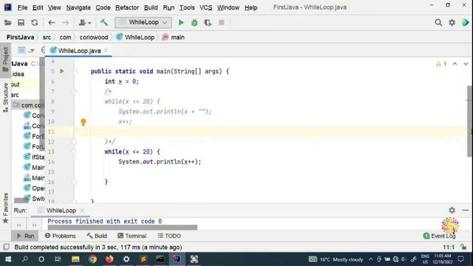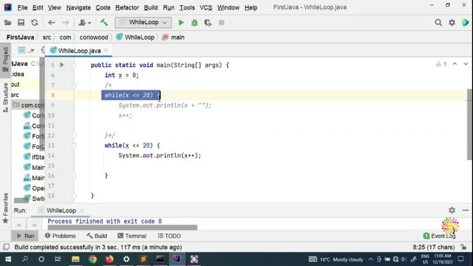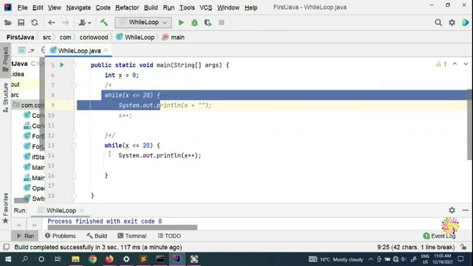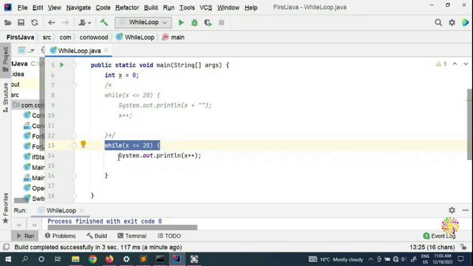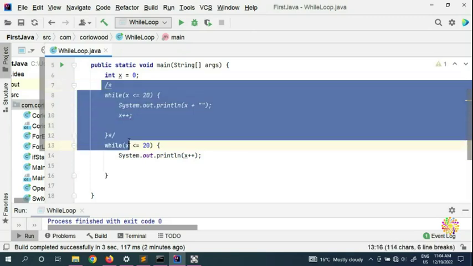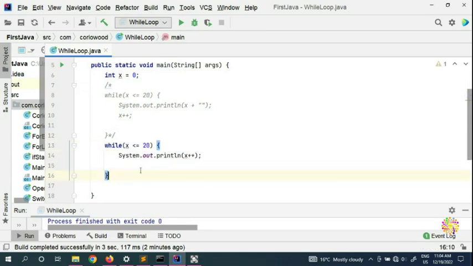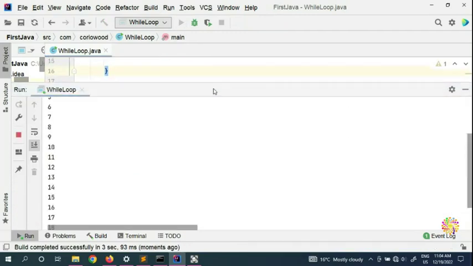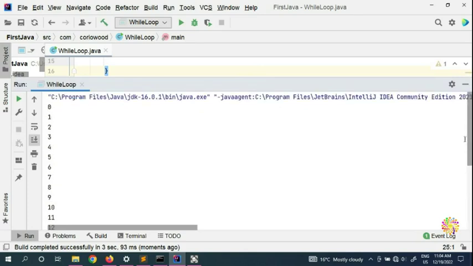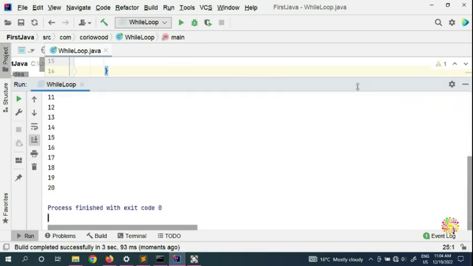In our second scenario, the first scenario we put a while, the condition is true, so the condition is true here as well. But in this statement, instead, we put the increment here underneath, where we are incrementing. And because that one's commented, we are not going to run this part. We are only going to run this part. So we're going to press Ctrl+S to save, and we're going to run, and you're going to see here our while loop started, and it goes till 20.